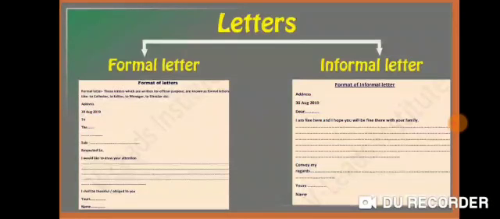Students, we have always learned that there are two types of letters. The first type is a formal letter that is written to a person of high authority, like your principal, to the municipality, to the light office, etc. And the second type is an informal letter that is written to someone whom you know, who is close to you, like maybe your friends, your relatives, someone who is very well known to you.